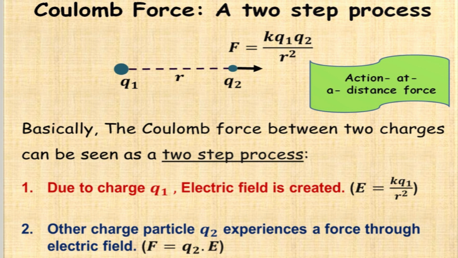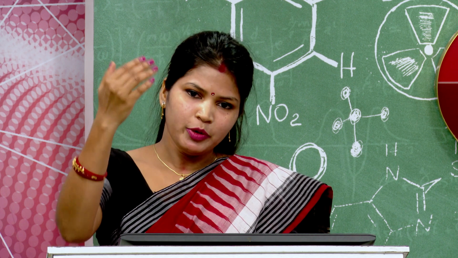First one, due to charge q1 electric field is created. So, E is k q1 upon r square, and secondly the other charged body q2 experiences a force due to the electric field created by q1, and that force is F equal to q2 into E. So, when we combine these two processes, we get Coulomb's law.